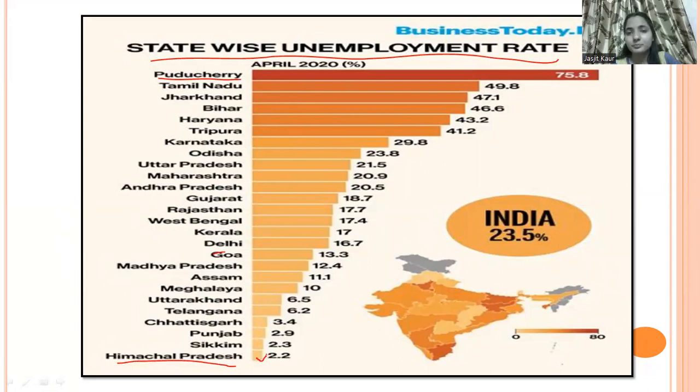So now students, if I ask you to define unemployment in your own words, how would you define it? What do you understand by unemployment? Yes, very good student. So unemployment basically means when a person is willing to do a job but does not find any job where he can earn money. The person is willing to do the job in any circumstances, but he does not have job opportunities, or he is unable to find a job in his surroundings. So that is why a person is considered unemployed.